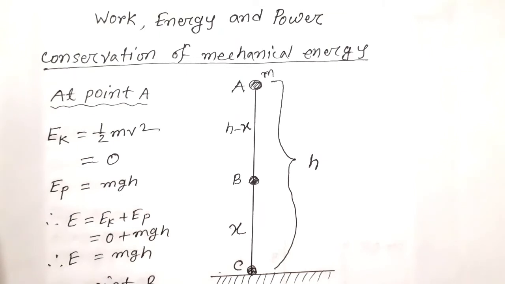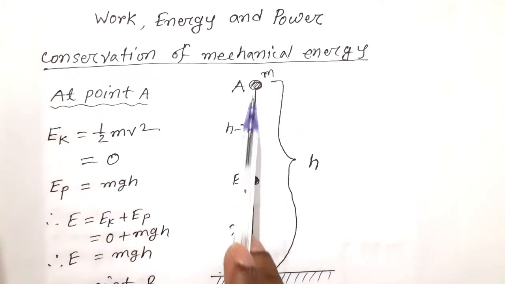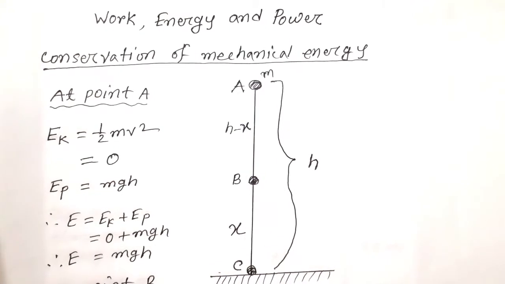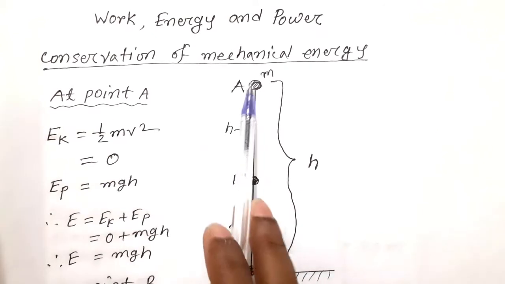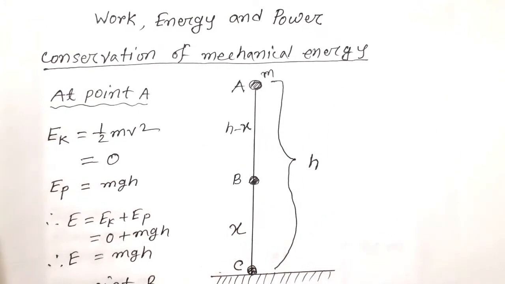Conservation of mechanical energy. Suppose a body of mass m is raised from the ground against gravity to a height h at point A. If the body falls freely from point A, then we can calculate kinetic energy and potential energy at points A, B and C. Now,